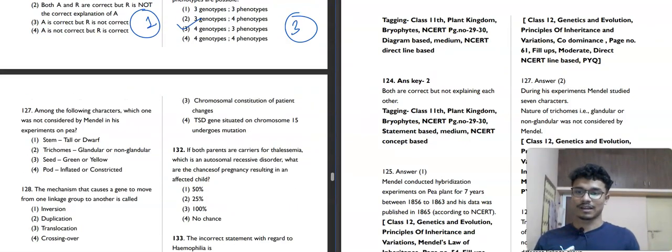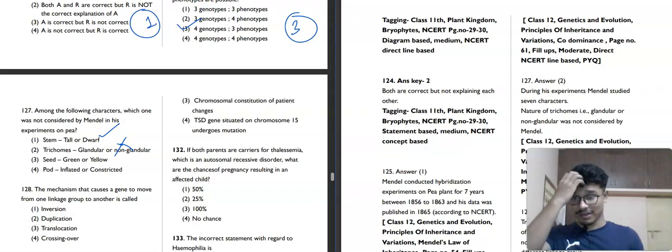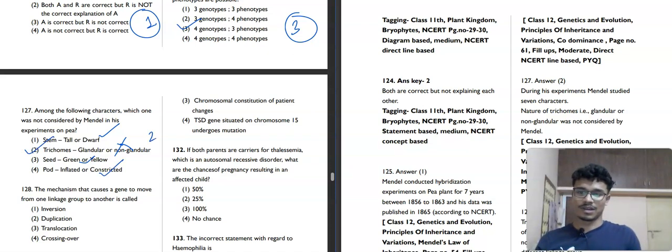Among the following characters, which one was not considered by Mendel in his experimental pea? Stem, it is considered. Trichome, root hair, no, it is not considered. And seed, green or yellow, it is considered. Then inflated or constricted pod, it is also considered. So here the second option is our correct answer.